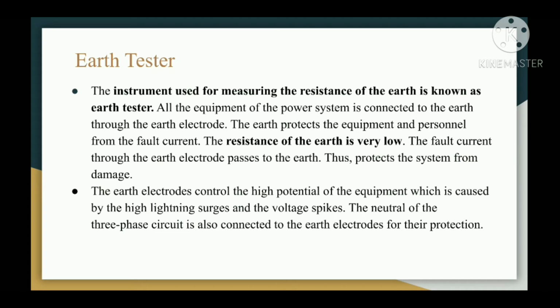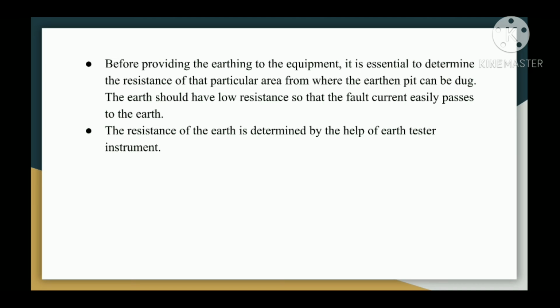The earth electrodes control the high potential of the equipment, which is caused by the high lightning surges and the voltage spikes. The neutral of the three-phase circuit is also connected to the earth electrodes for their protection. Before providing the earthing to the equipment, it is essential to determine the resistance of that particular area from where the earthen pit can be dug. The earth should have low resistance so that the fault current easily passes to the earth. The resistance of the earth is determined by the help of earth tester instrument.